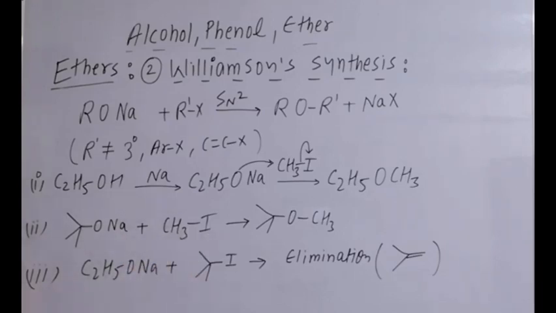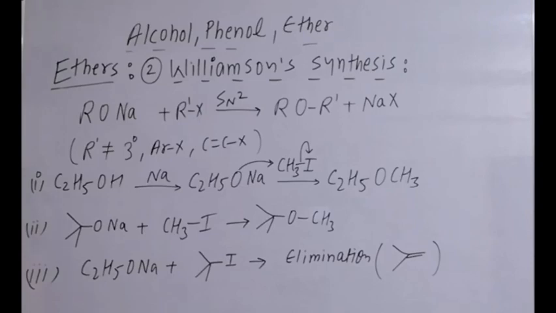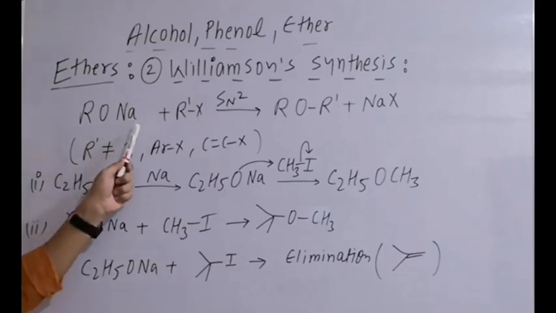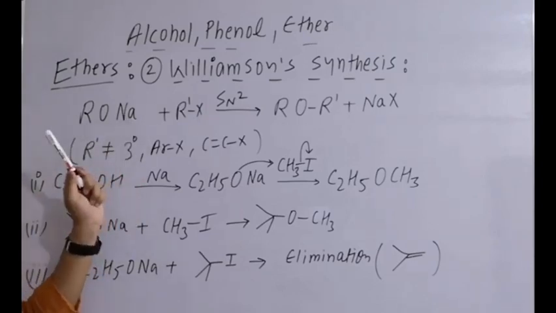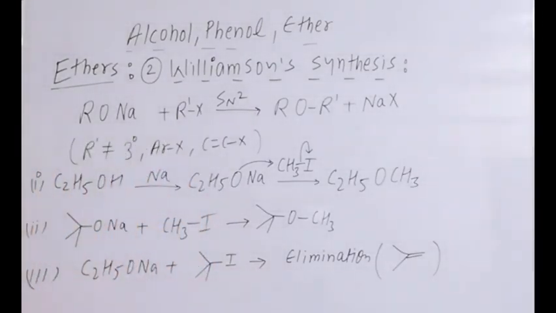If we take a longer carbon chain, then the possibility of elimination is also there, but with one carbon there is no possibility of alkene formation. Therefore we can prepare methyl tertiary butyl ether also. That means by this method we can prepare both symmetrical as well as unsymmetrical ethers.